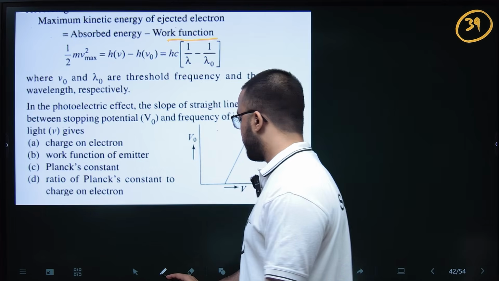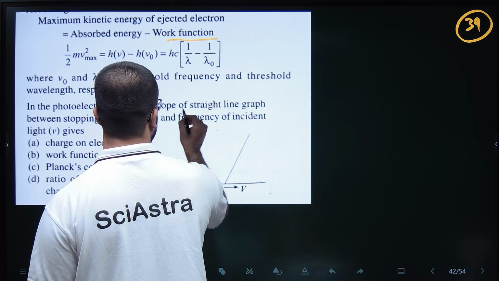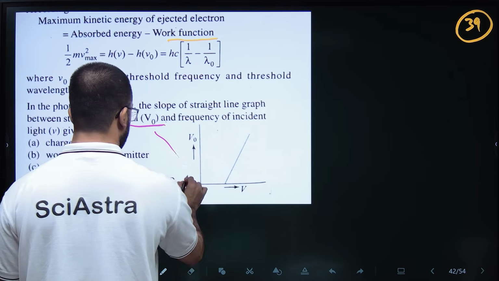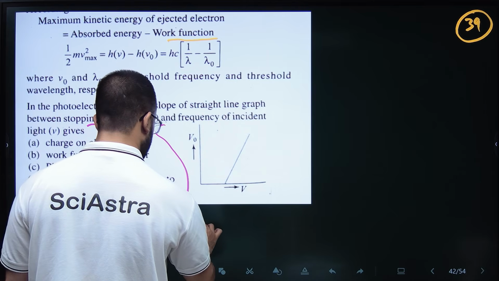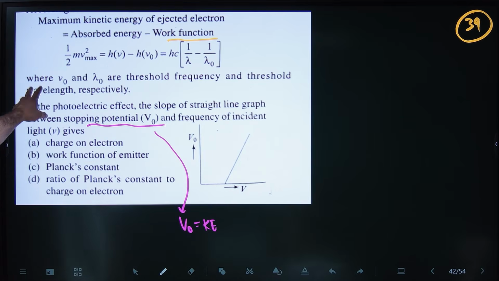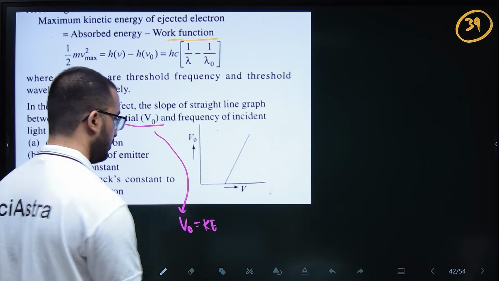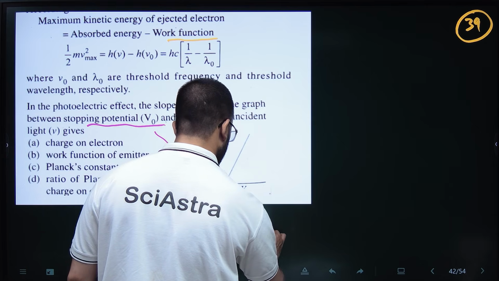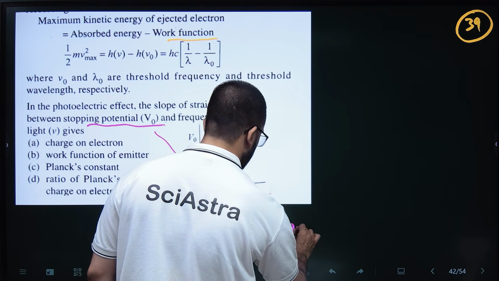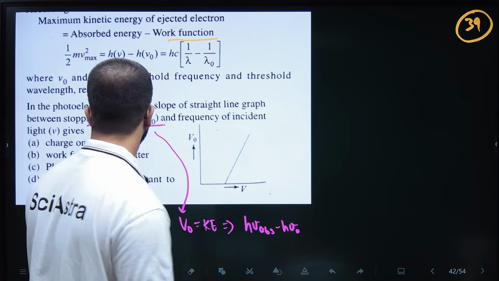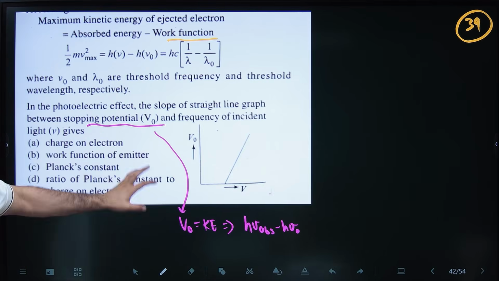So what is stopping potential? The stopping potential V naught is nothing but kinetic energy, which is half mv squared. So this will be h nu absorbed minus h nu naught, and we have to find it in terms of the frequency.